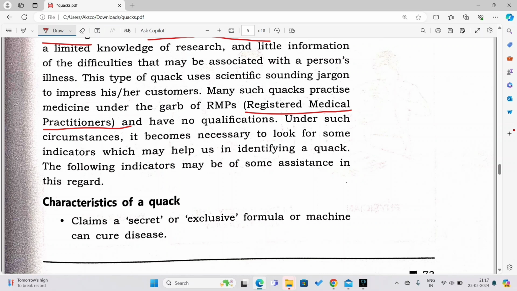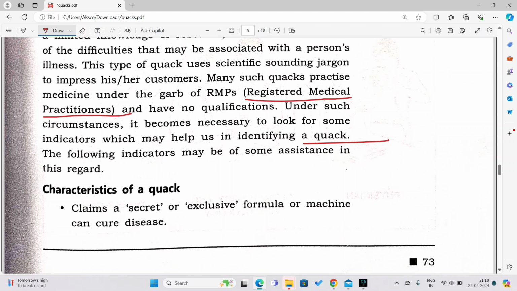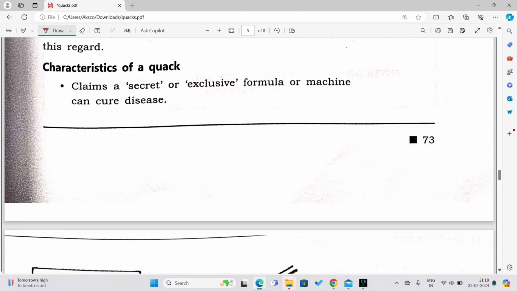Now, you might say, sir, you have told many things about quacks, but how are we actually going to identify them? How will I know if that person is a quack or a professional doctor? So here are some of the hints given.